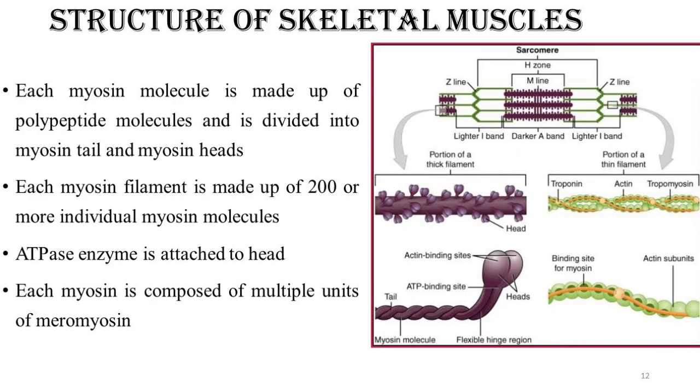So now let us understand what this myosin is made up of. What is this myosin? It is a protein filament made up of polypeptide molecules, and it is divided into the myosin tail and the myosin head. It has two myosin heads which lie side by side.